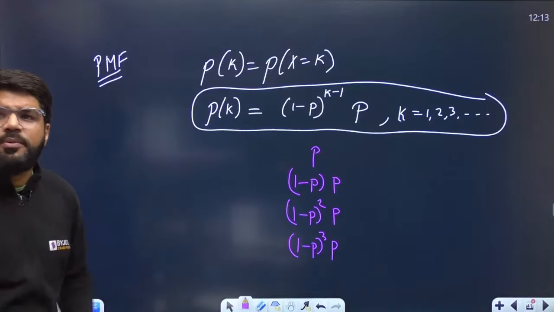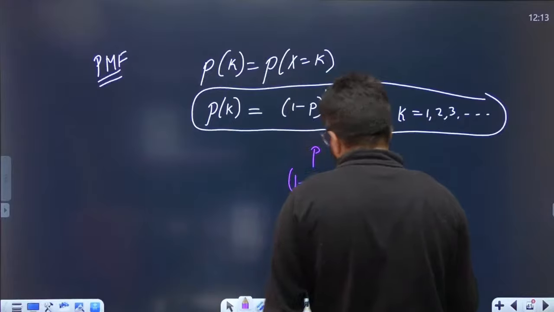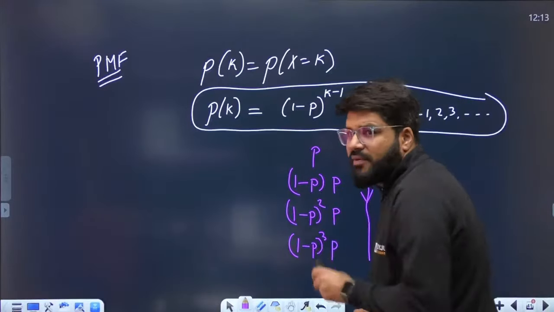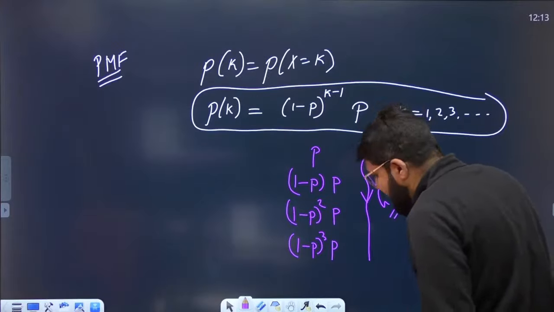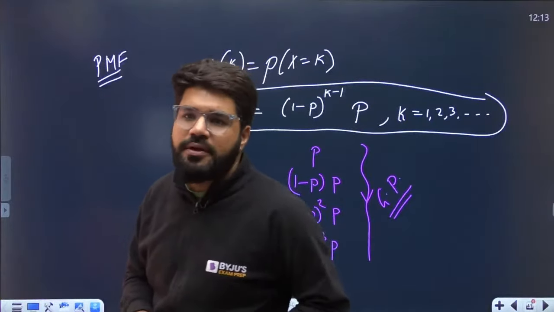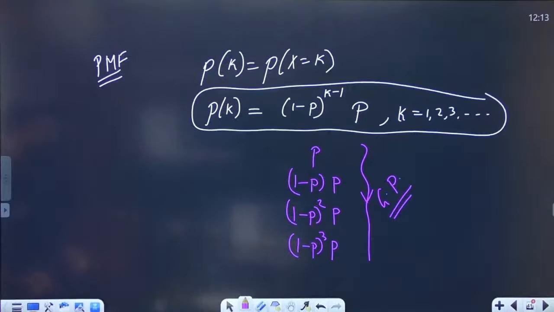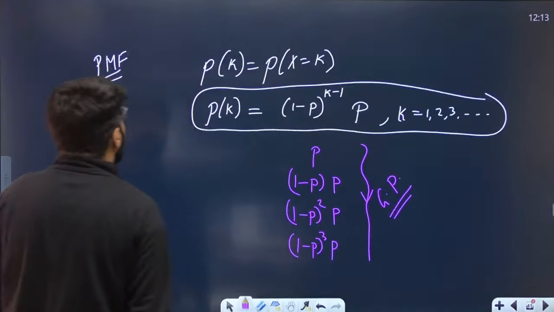So what type of distribution does it follow? Isn't it following a geometric progression? Every time a common number, 1 minus p, is multiplied. So this follows a geometric progression, and that is why this distribution is said to be a geometric distribution. Usually students are a little confused about this, that is why I am discussing it.